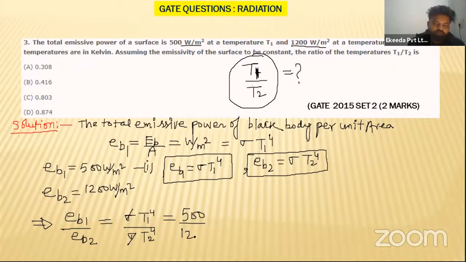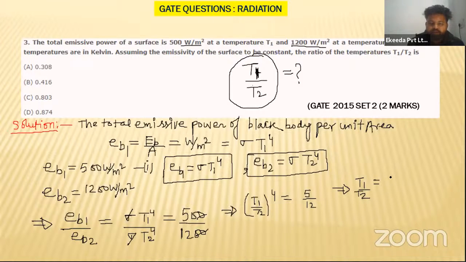So T1 divided by T2 to the power 4 is equal to 5 divided by 12. What he is asking is T1 by T2, so T1 by T2 will become equal to 5 by 12 to the power 1 by 4.